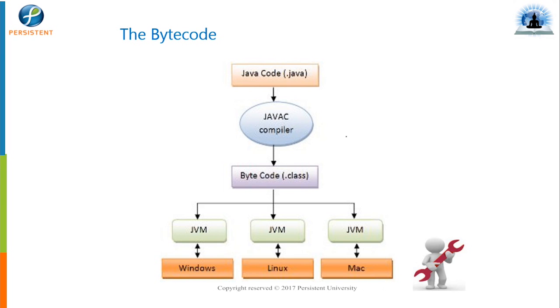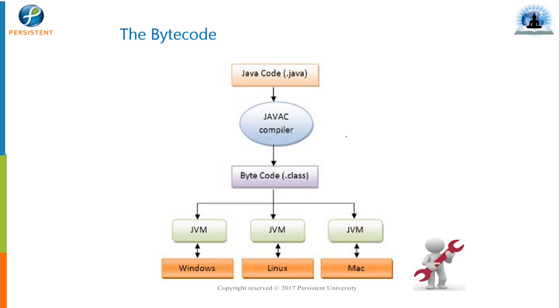When we write code, we have a .java file, and we compile it with the Java compiler, javac. That compiler converts our .java file into a .class file, which is nothing but the bytecode file.